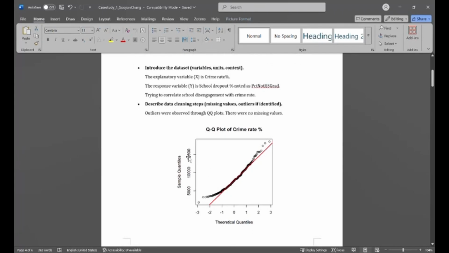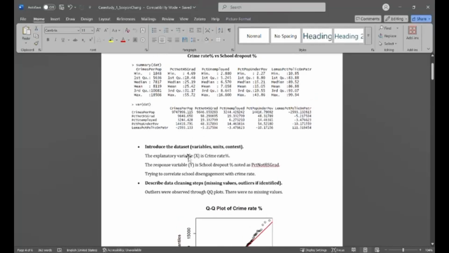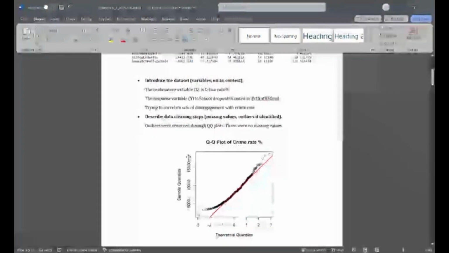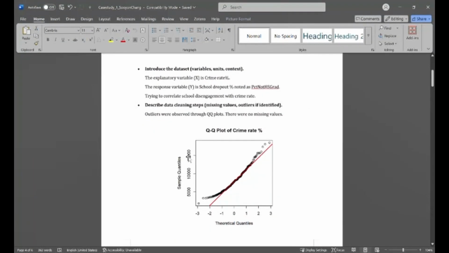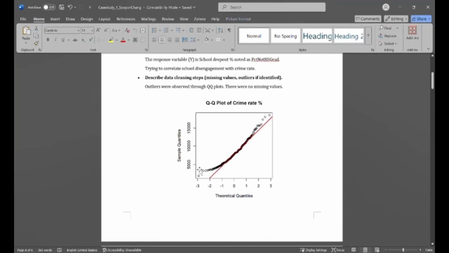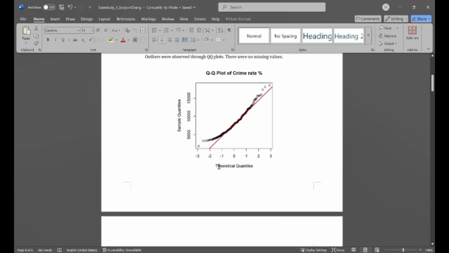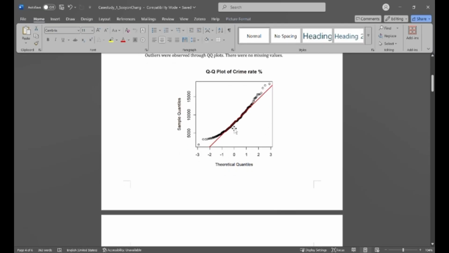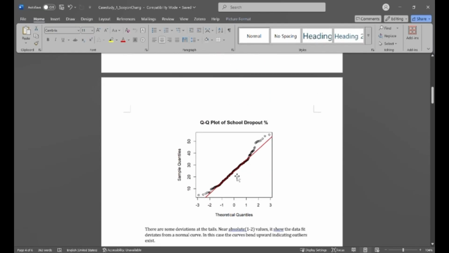The data cleaning steps were done by stripping out the columns of the original raw data sets, and outliers were observed through QQ plots. The plots showed no missing values in both the crime rate percentages and the school dropout percentages.